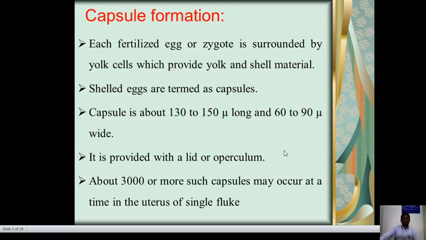Then capsule formation. Each fertilized egg or zygote is surrounded by yolk cells, which provide egg shell material. The shelled eggs are termed capsules. A capsule is about 130 to 150 microns long and 60 to 90 microns wide. It is provided with a lid or operculum. About 3,000 or more such capsules may occur at a time in the uterus of a single fluke.